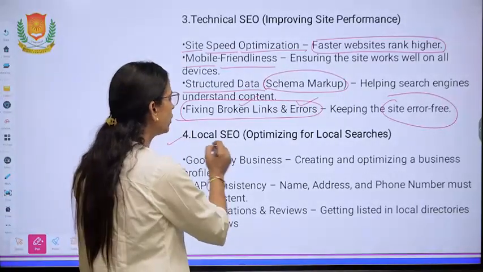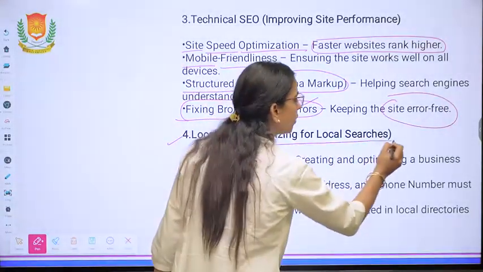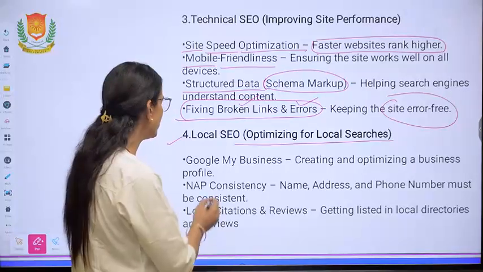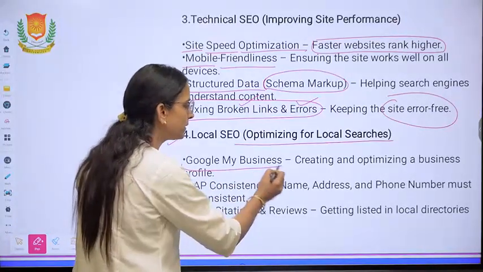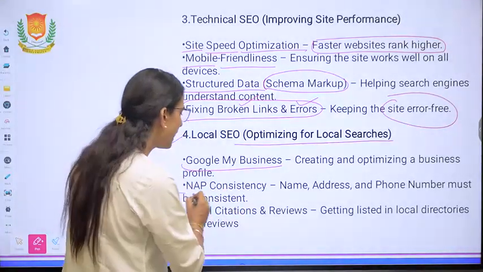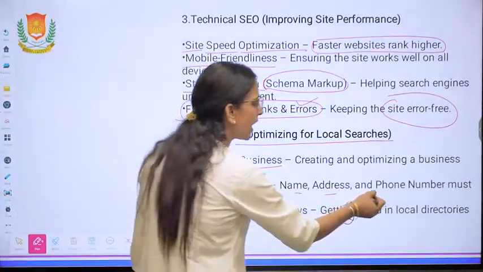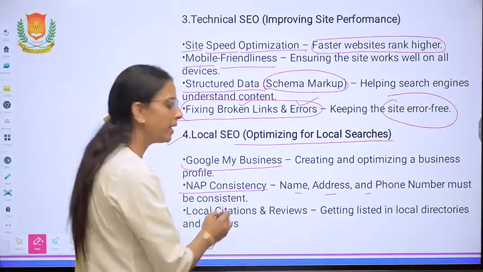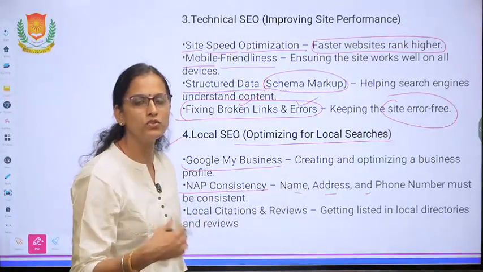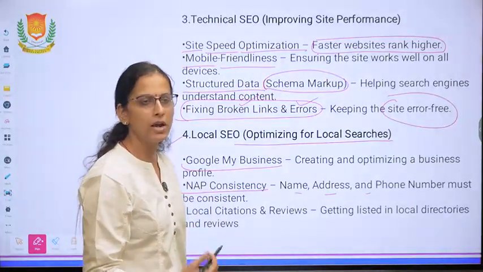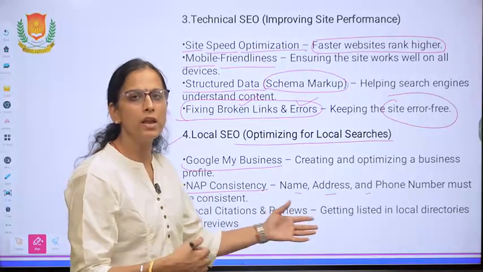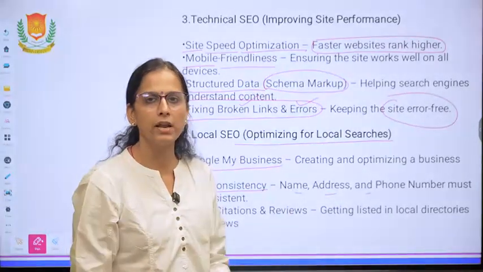Then local SEO is there, optimizing for local searches. Local searches means creating a Google Business profile. NAP consistency should be there. Name, address and phone numbers must be consistent. They should not be changed again and again. Otherwise, suppose you are changing the directory, changing the numbers again and again.